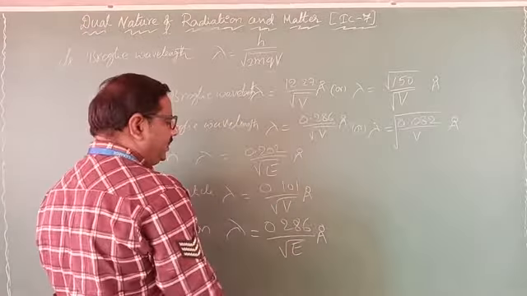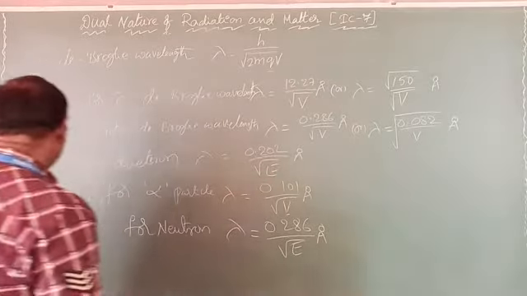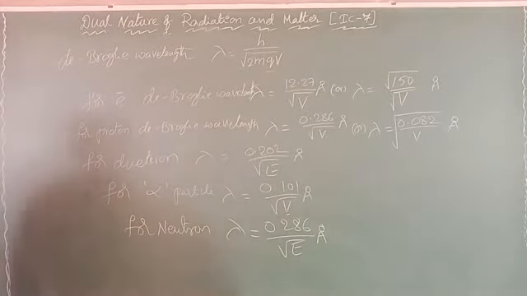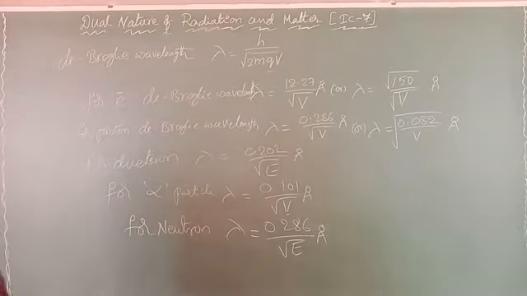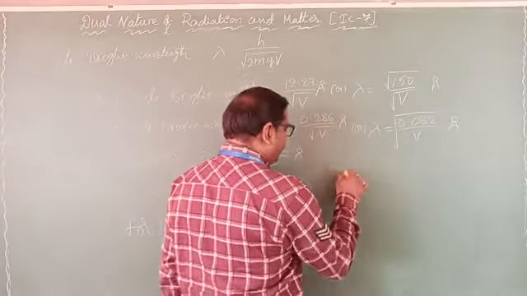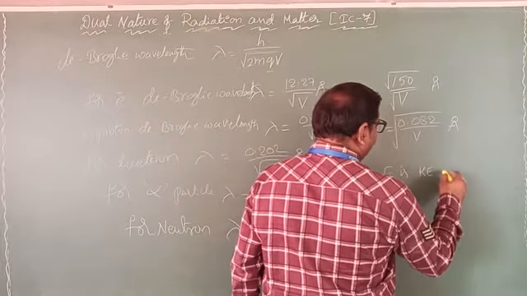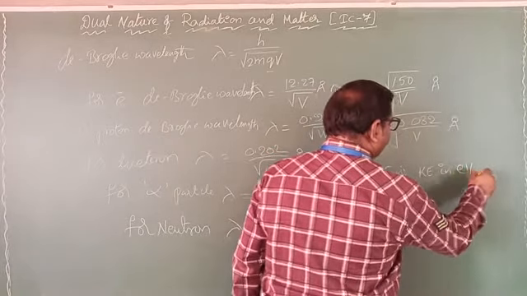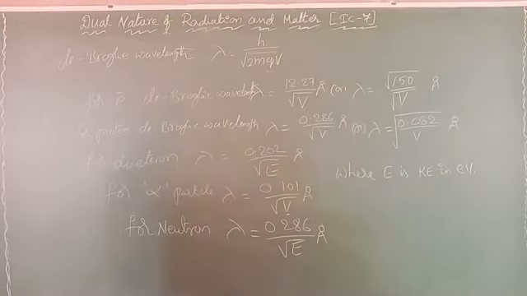Here V is the accelerating potential and E is the kinetic energy. E is the kinetic energy in electron volts, eV. Energy must be represented with that. Why are we using all these shortcut formulas? What are the shortcuts?